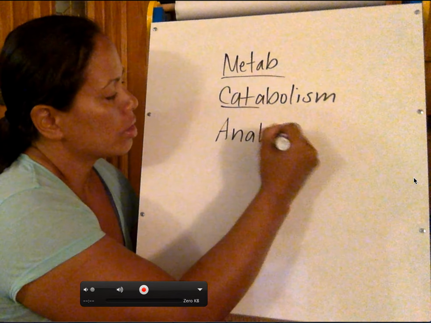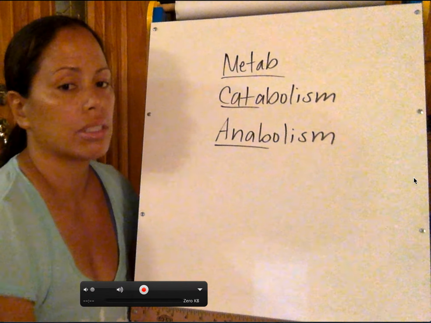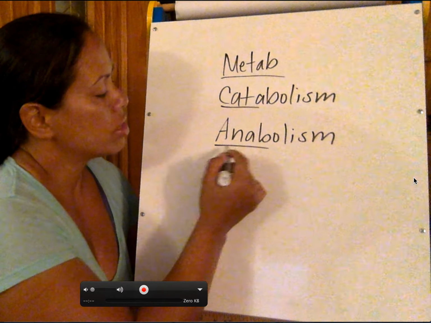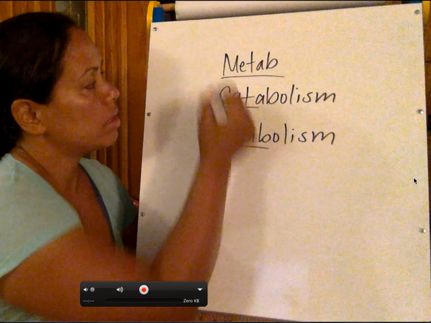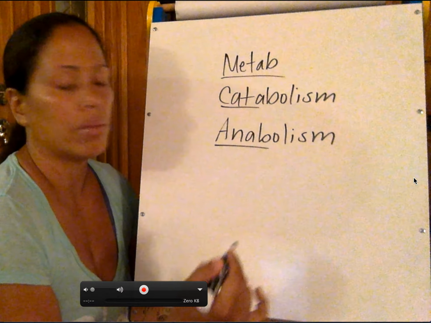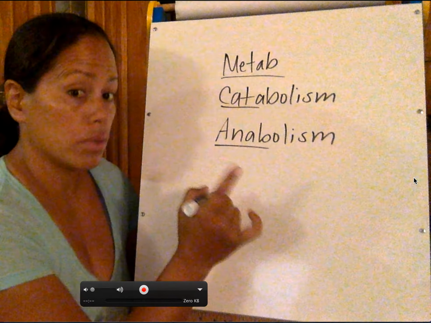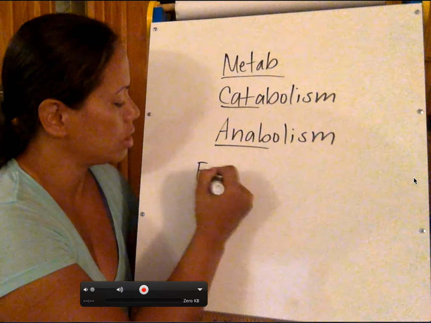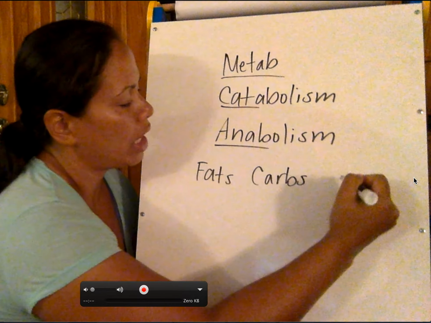Anabolism is like anabolic steroids. So just think anabolic steroids, what do they do? They build up muscle. So anabolism is to build up, catabolism is to break down. The combination of the two make up what we call metabolism. Now what are we metabolizing? It's three different food sources, right? And what are the food sources? We have fats, we have carbs, and we have proteins.